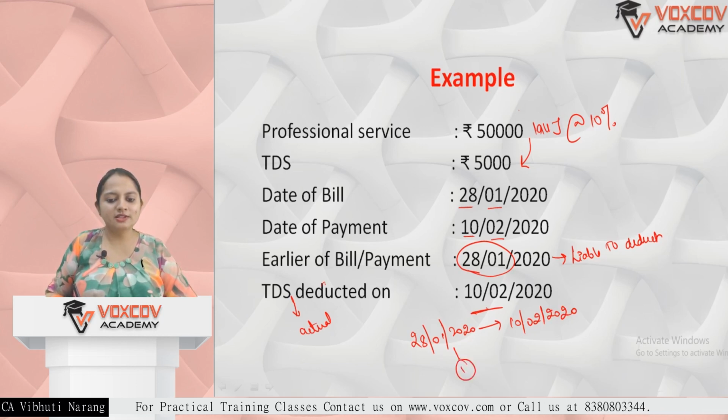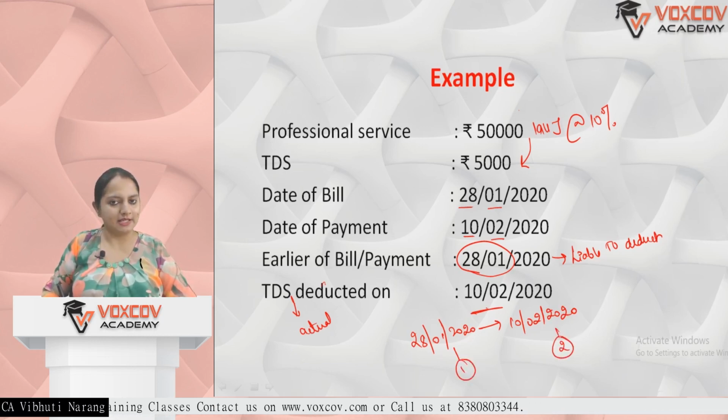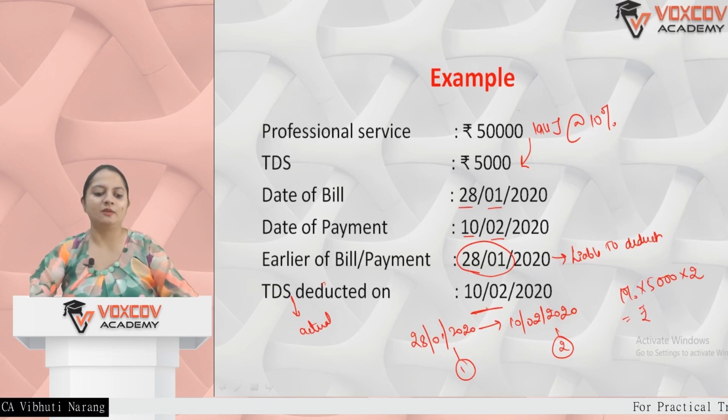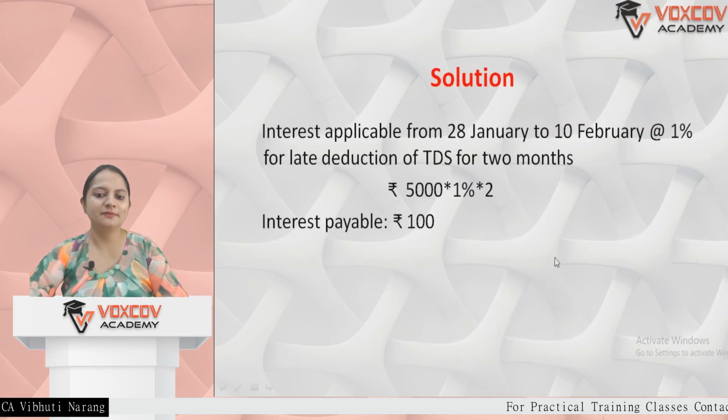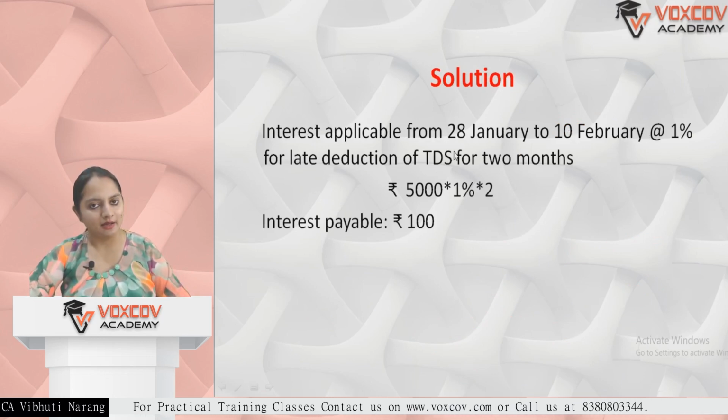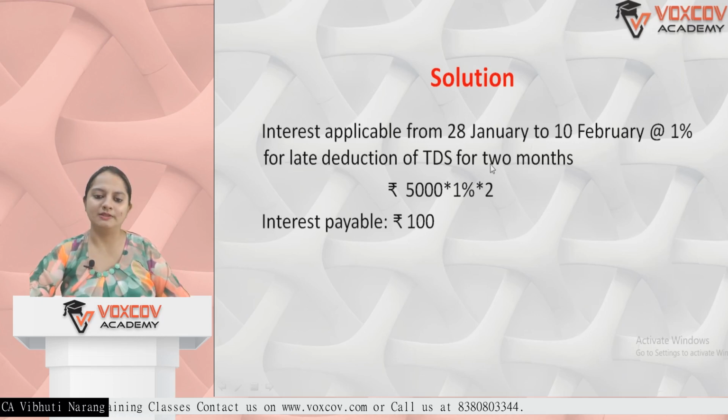So this is the first month and this is the second month. 1% into 5,000 into 2 months will be the answer to the question. Now let's check the solution once. Interest is applicable from 28th January to 10th February at the rate of 1% for late deduction of TDS for 2 months. So the answer is 100 rupees.